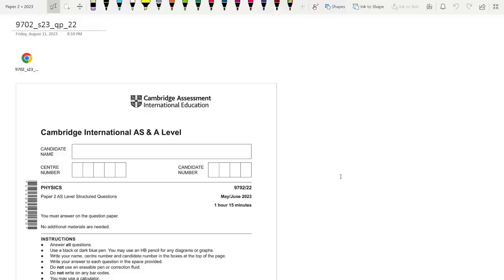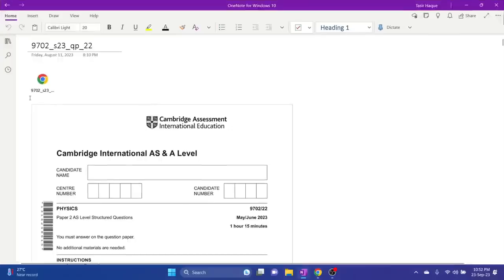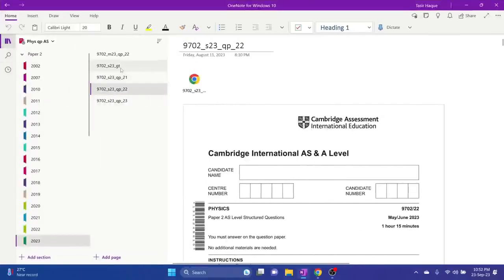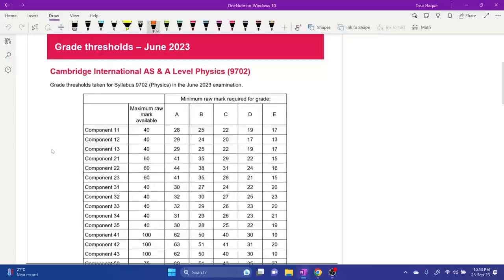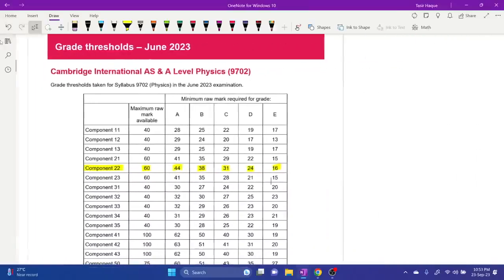So before we begin, let's take a look at the threshold. For this particular paper, component 22, the maximum available raw mark is 60, and A was at 44, B was at 38, C was at 31, D was at 24, and E was at 16. So compared to the other two papers, paper 2.1 and paper 2.3, this was a bit easier, which is why A was at 44.